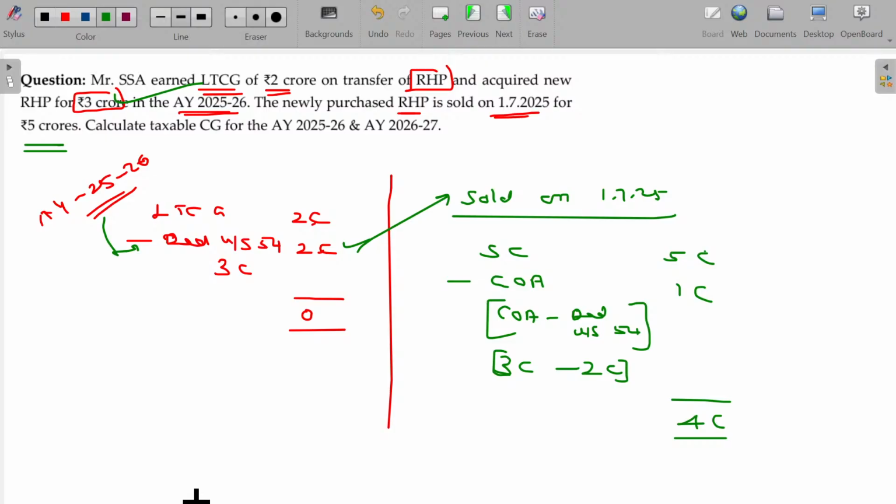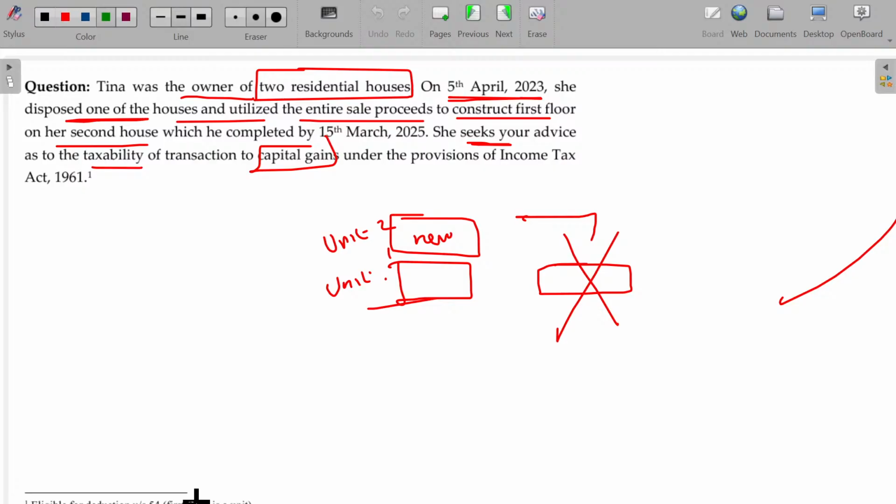Almost the majority of points are over related to 54. We'll see another 3 more illustrations in the same 54, incorporating some other adjustments like section 51 and 50C. What is 51? Forfeiture of advance given. 50C is all about stamp duty value and sale consideration; compared between these two, whichever is higher will be taken. So those things are going to be incorporated. Topic is over. 54 is over. In 54, all the points are over.